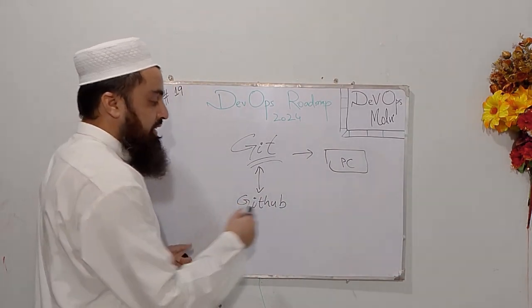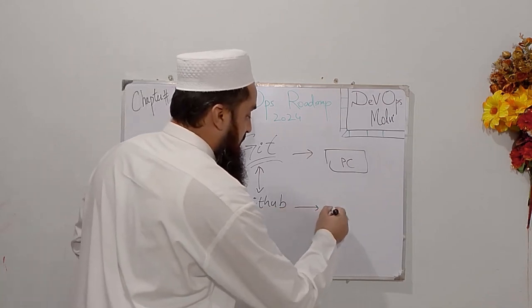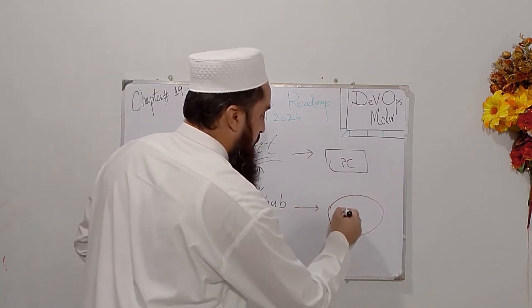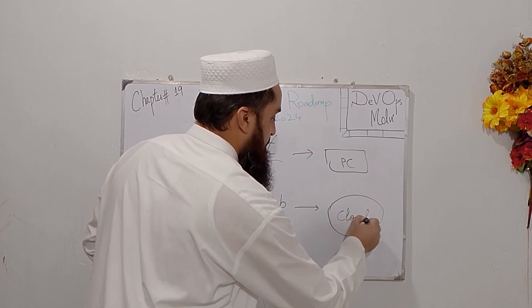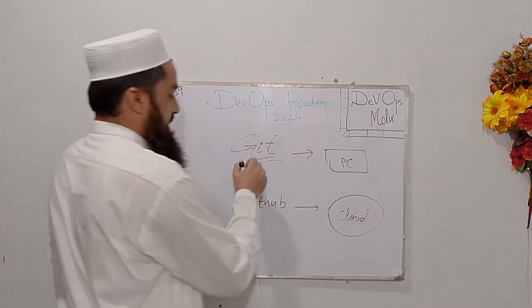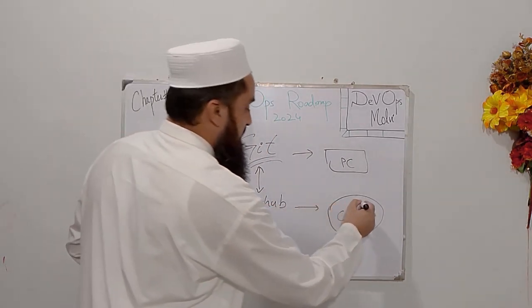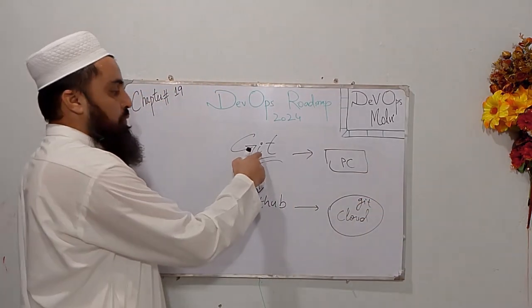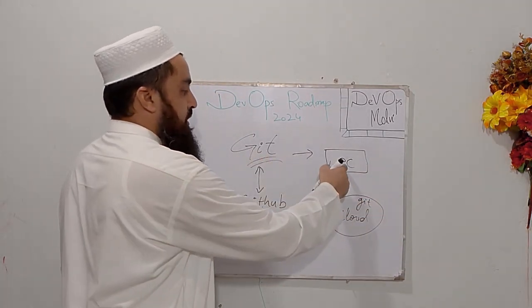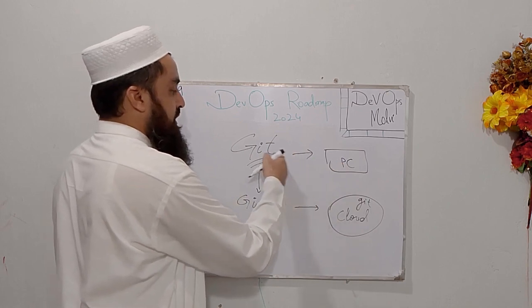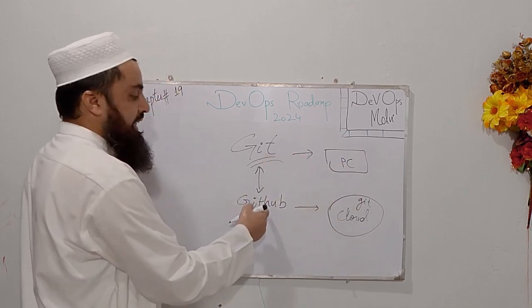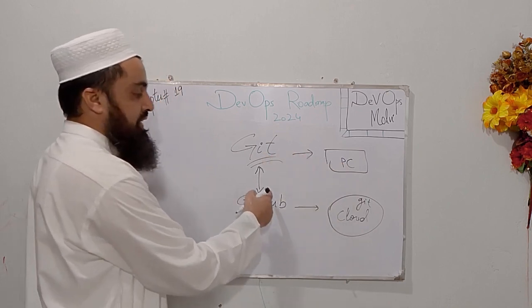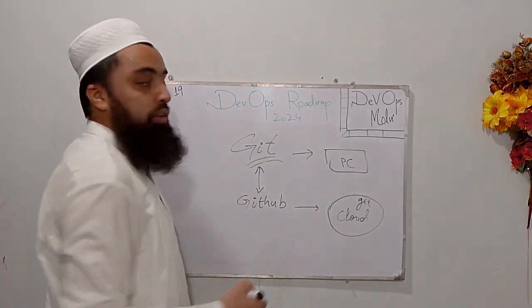But GitHub is a service which runs Git in the cloud. This is the cloud, and in GitHub, Git runs in the cloud. So we can say that we can install Git on our personal computer. It is a version control software, whereas GitHub is a cloud service which runs Git on the cloud.